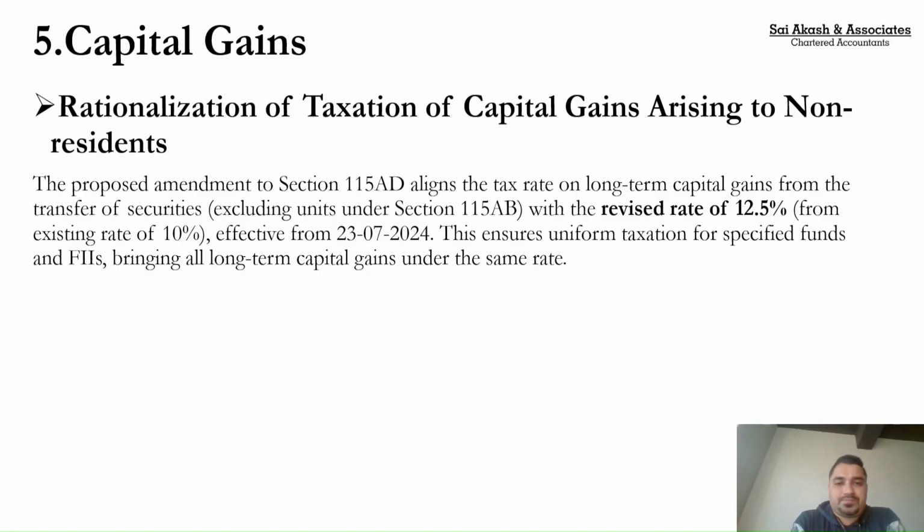Again, as said, long-term capital gain from the share market was earlier taxed at 10%. From July 2024, they have revised the limits from 10% to 12.5%. They had missed doing this for non-residents. So now they realized it, and they are increasing the limit from 10% to 12.5%. So long-term capital gains, even for non-residents, are getting taxed at the rate of 12.5%.